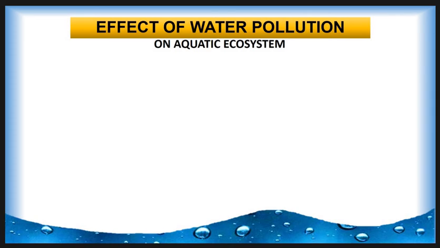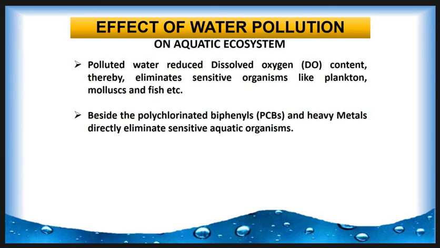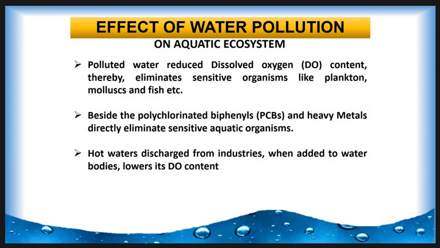Then the effect of water pollution on the aquatic ecosystem. Polluted water reduces the dissolved oxygen level in the water and eliminates sensitive organisms like plankton, mollusks and fishes from the water. Besides, polychlorinated biphenyls and heavy metals directly eliminate sensitive aquatic organisms. Hot water discharged from industries, when added to water bodies, lowers their dissolved oxygen content.